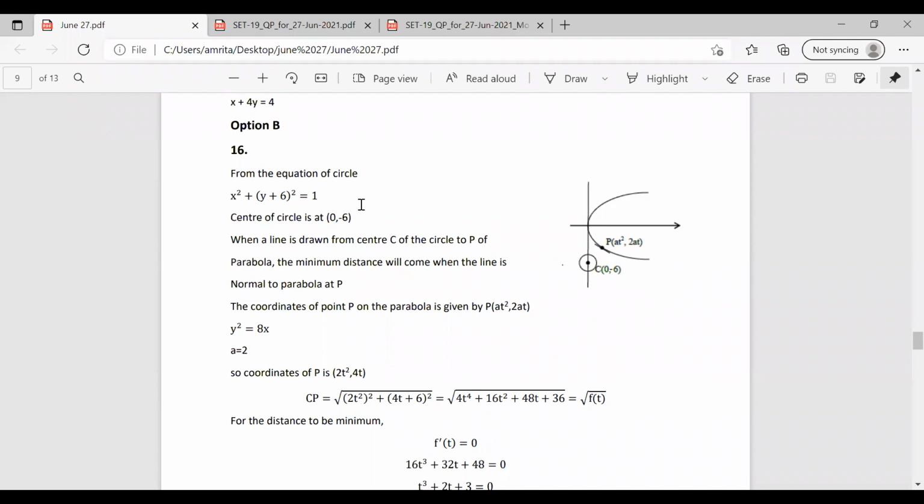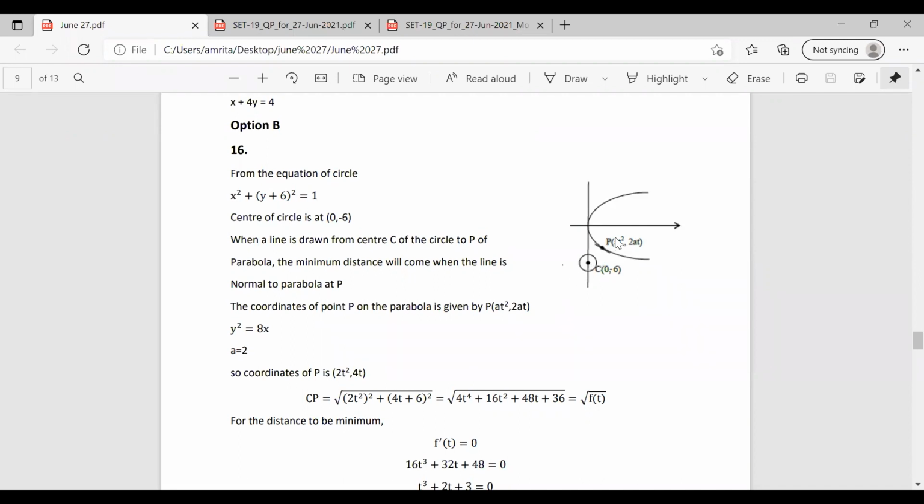So we know that the equation of the parabola is given, y square equal to 8x. So we can write the coordinates of the point P on the parabola as P of at square, 2at. So we have the value of a as 2. So we have the coordinates of P as 2t square, 4t. Now we have to find the distance CP.